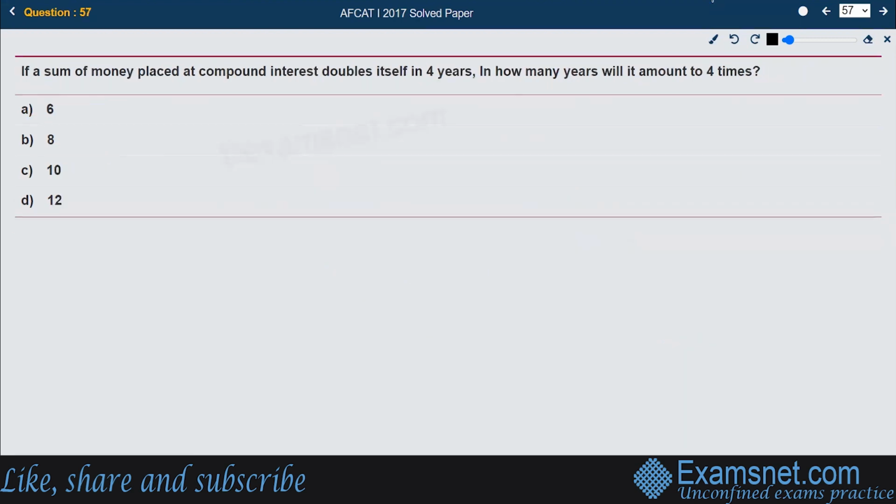Next, if a sum of money placed at compound interest doubles itself in 4 years, in how many years will it amount to 4 times? So first of all, we need to know the formula for compound interest. That is nothing but P times 1 plus R over 100 to the power N, where P is the principal, R is the rate, N is the time taken.